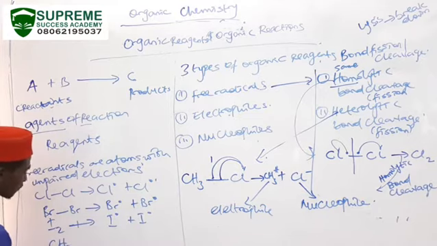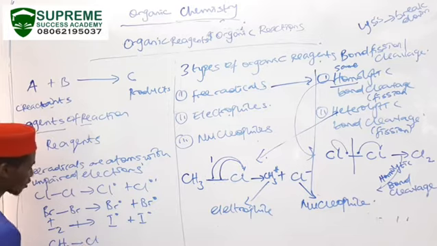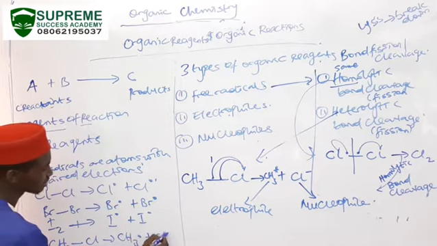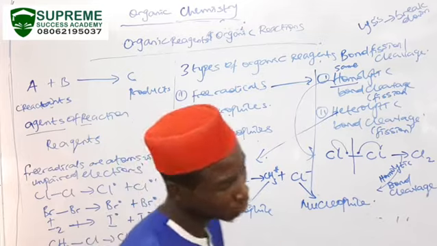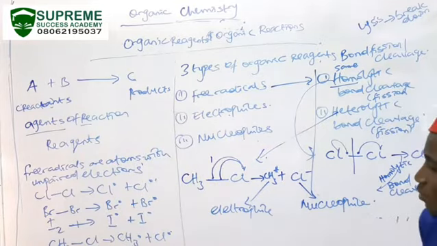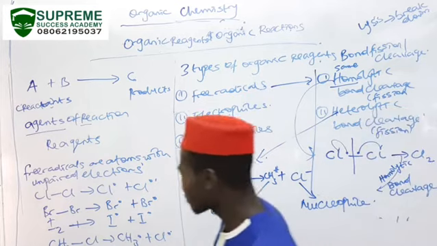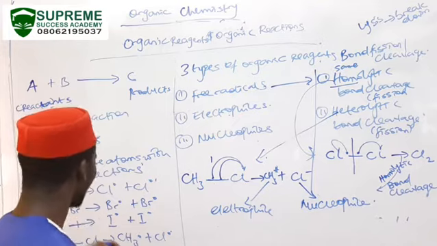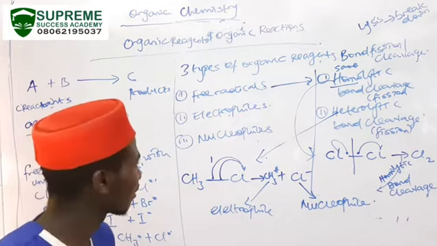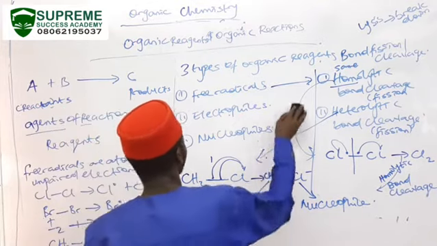Similarly, if we have homolytic bond cleavage, we could have methyl radical plus chlorine radical, provided that the bond cleavage is homolytic. While if the bond cleavage is not homolytic, then we are going to have nucleophiles and electrophiles. So these are free radicals. Examples: chlorine radical, bromine radical, iodine radical, methyl radical. What are the examples of electrophiles?